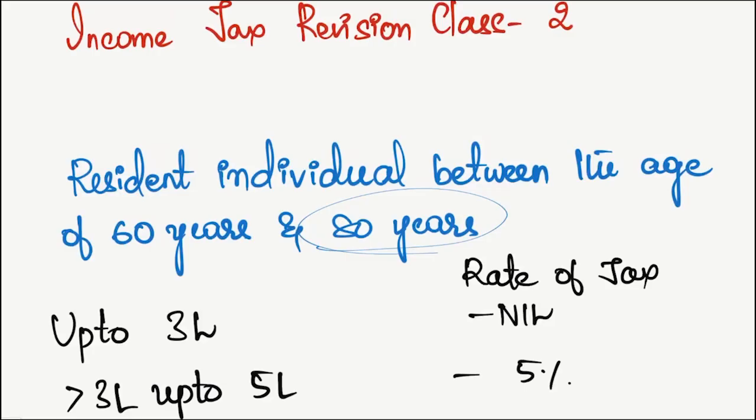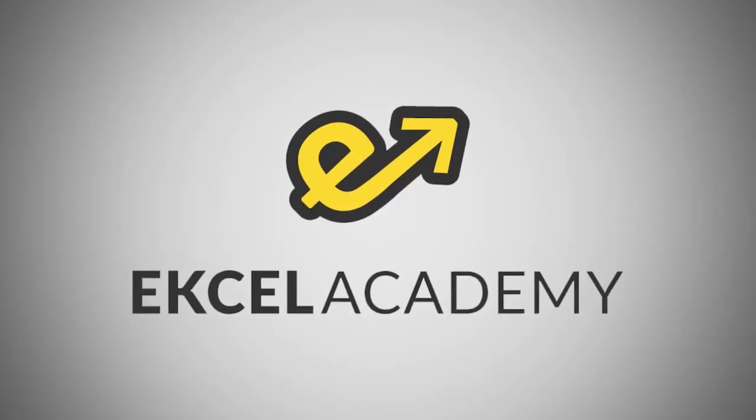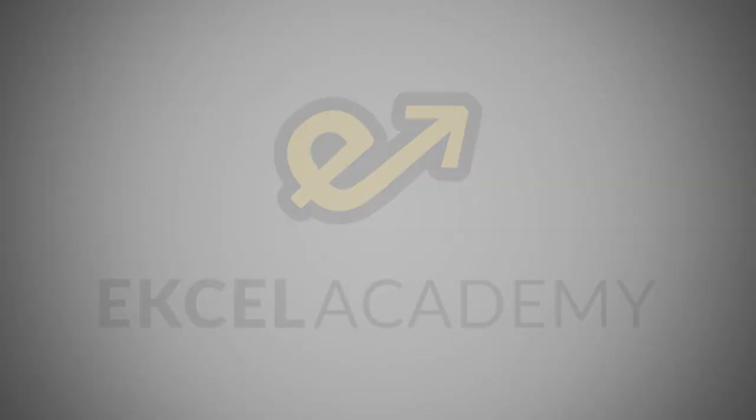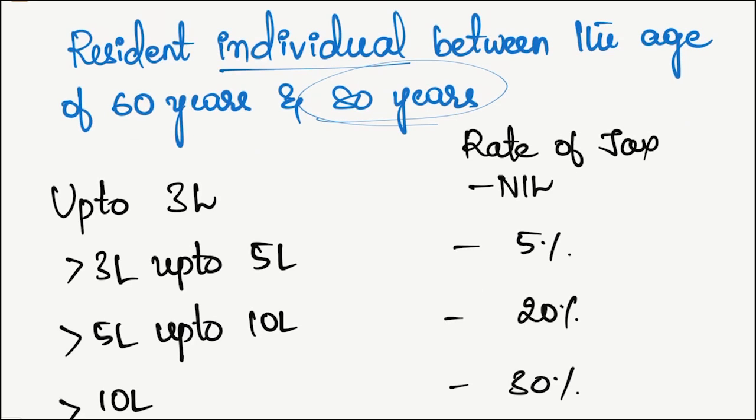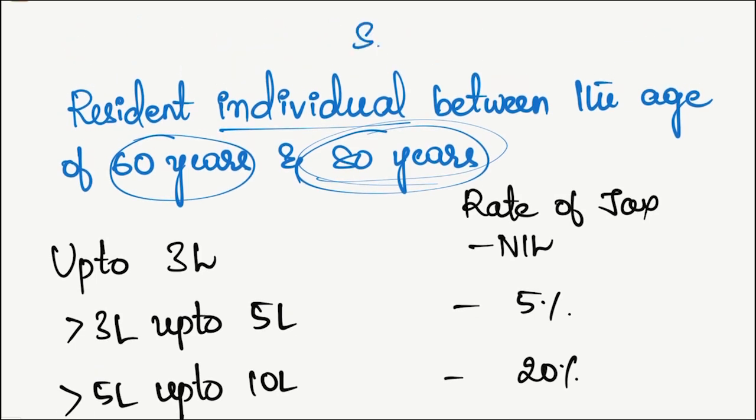In this video, we will be continuing the income tax revision classes. In the previous video, we had looked into the slab rate for individuals aged below 60 years. Now, in this one, we'll look at the slab rate applicable for resident individuals between the age of 60 and 80 years. So, they come under the category of senior citizens.